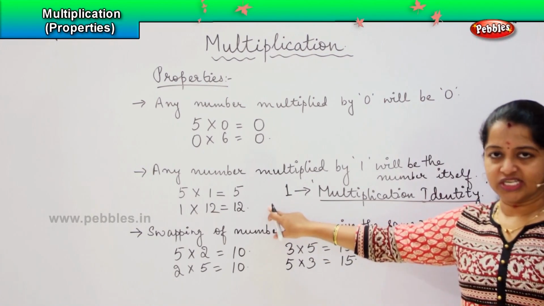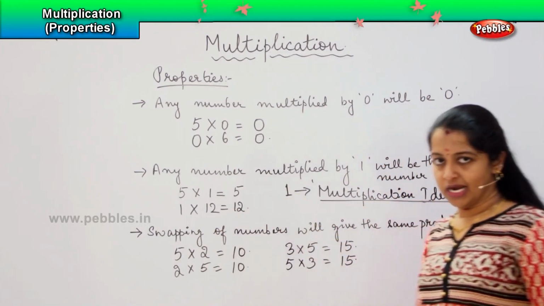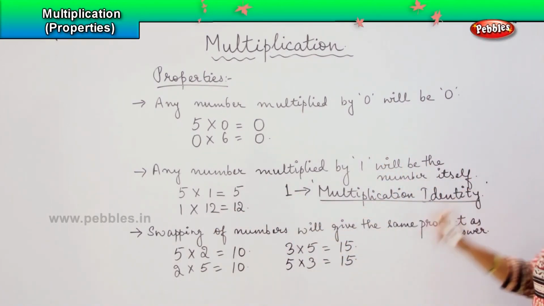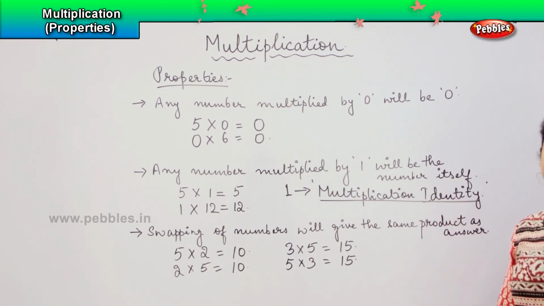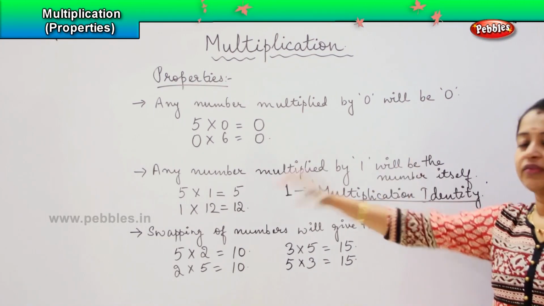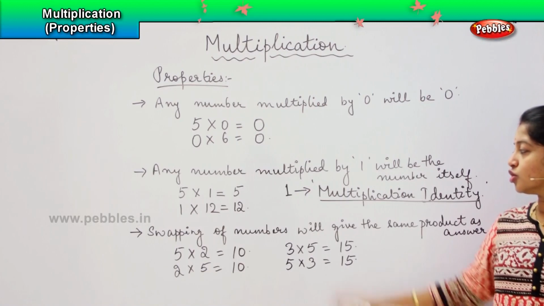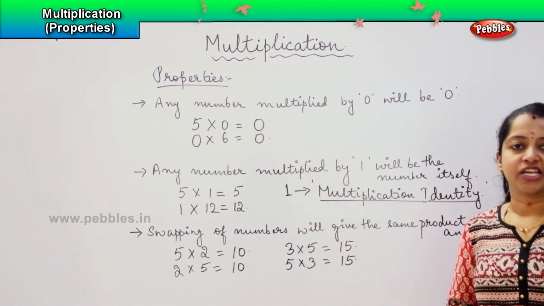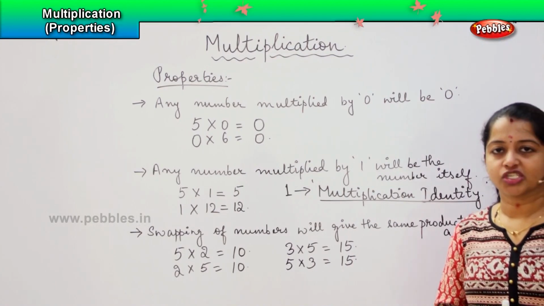There will be no change in the answer. Whichever number you multiply by 1, the same number will be the answer. That is the reason 1 is called my multiplication identity. What do you mean by identity? Being the same, right? Similarly, whatever you multiply, the number will remain the same. So, are you clear with the properties of multiplication, children?